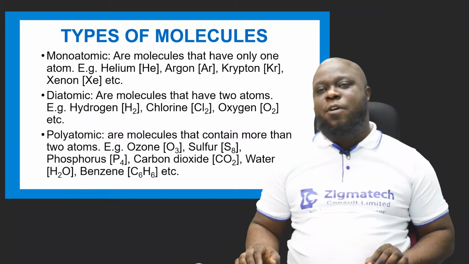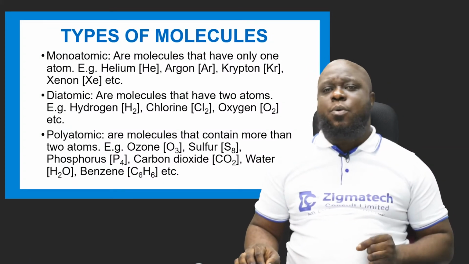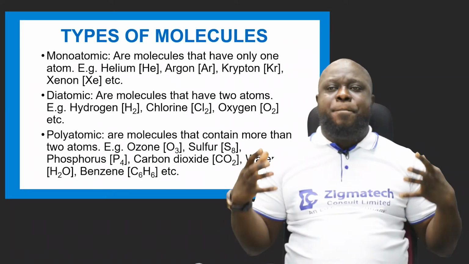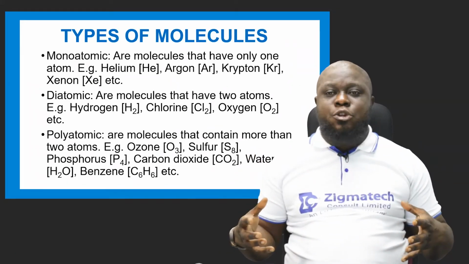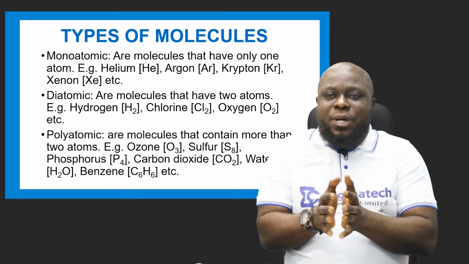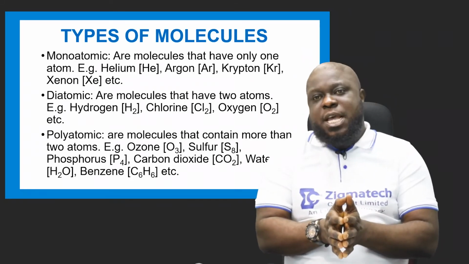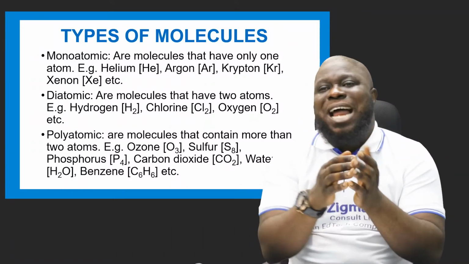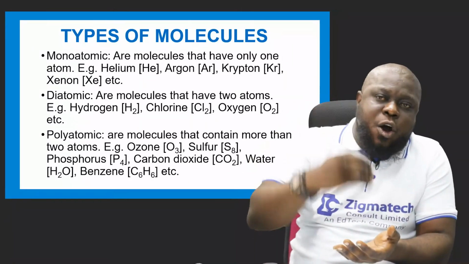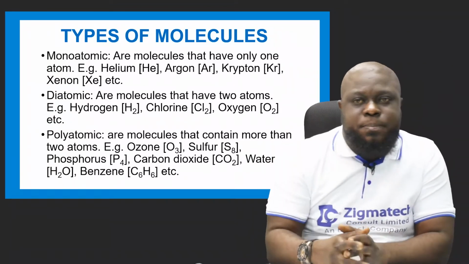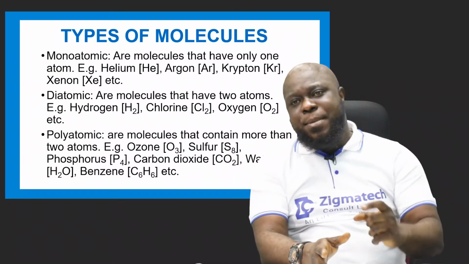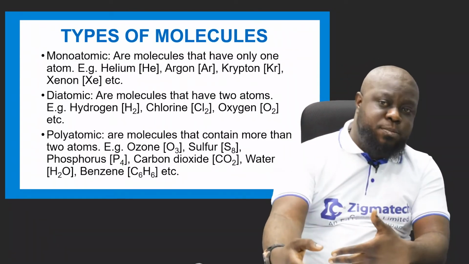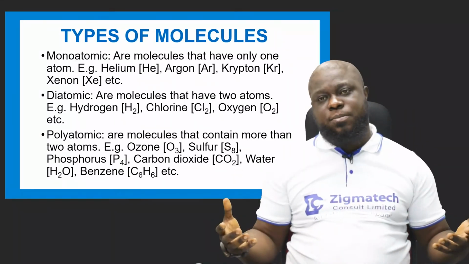Now they say types of molecule. If you look at the types of molecule, we have monoatomic, diatomic, and polyatomic. I told you molecules are an electrically neutral group of atoms. Now if you check the names, the types of molecules, they are being called according to the number of atoms. They said monoatomic, meaning one atom. Diatomic means 2 atoms. Polyatomic means many atoms.